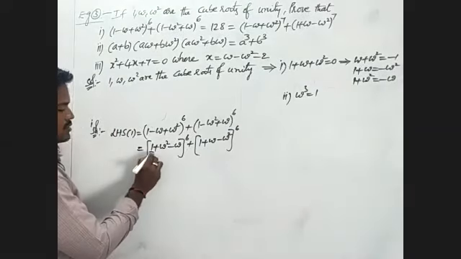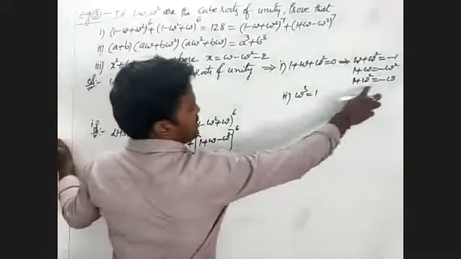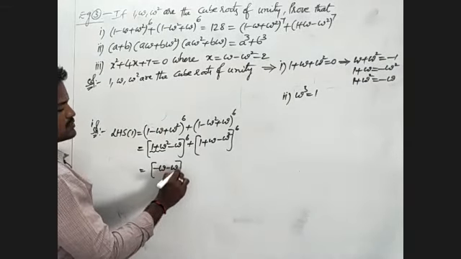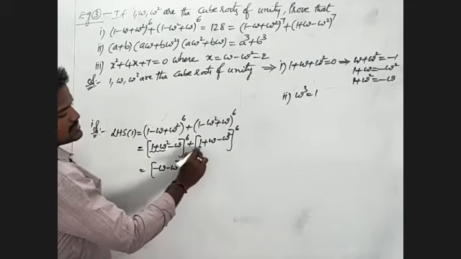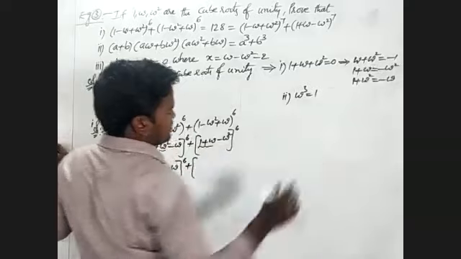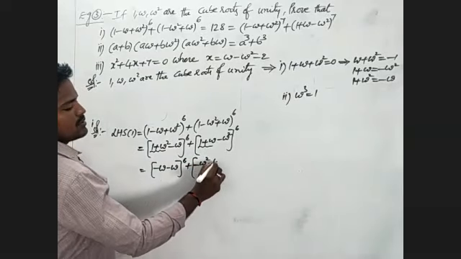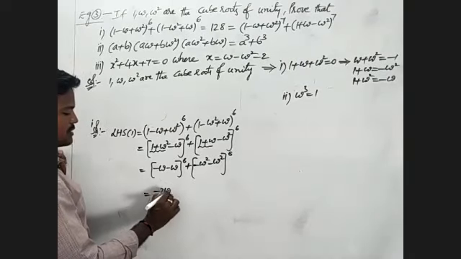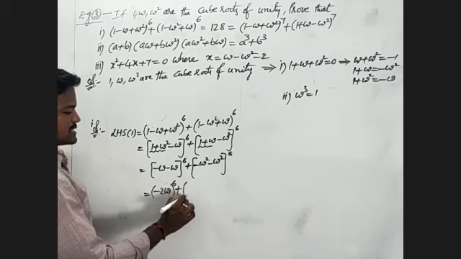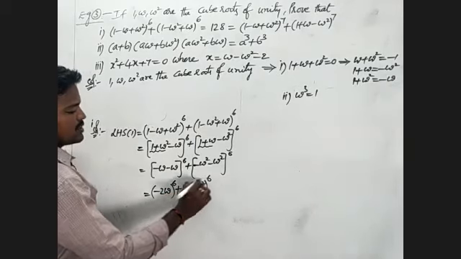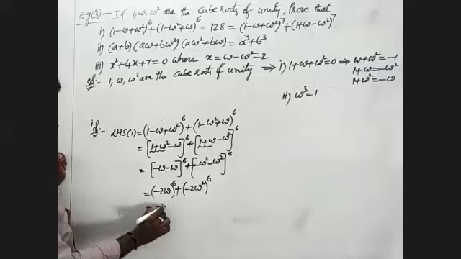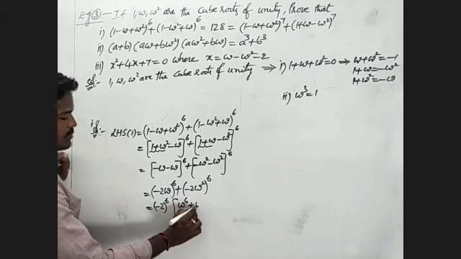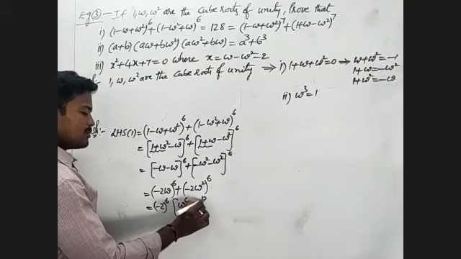You'll observe 1 plus omega square is nothing but minus omega, that is (minus omega) whole power 6, as well as 1 plus omega is nothing but minus omega square, (minus omega square) whole power 6. That I will write as (minus 2 omega) whole power 6 plus (minus 2 omega square) whole power 6, that is nothing but (minus 2) power 6 will be common, remaining we have to write omega power 6 plus omega power 12.